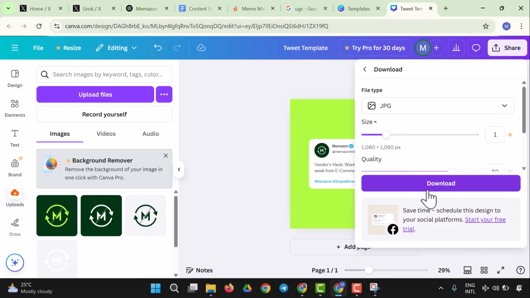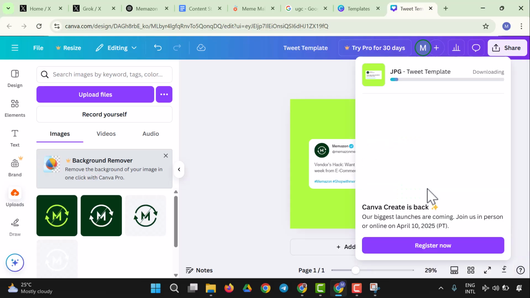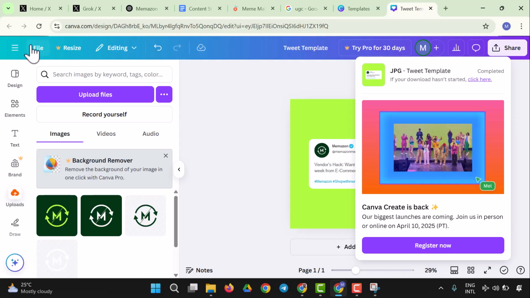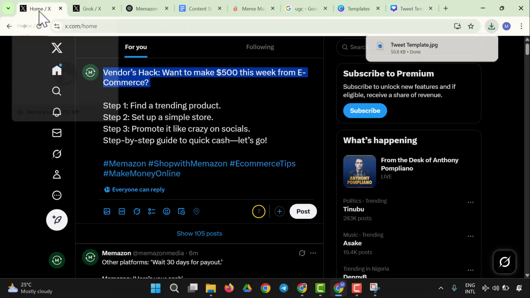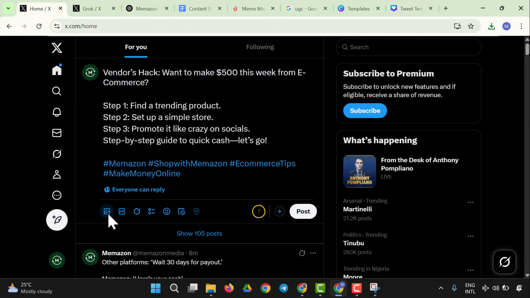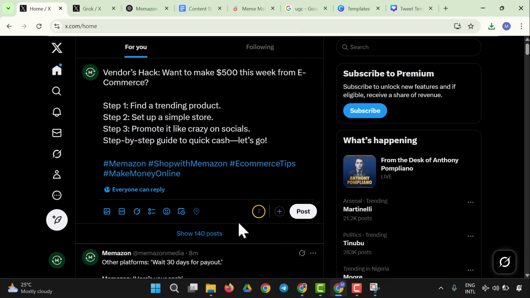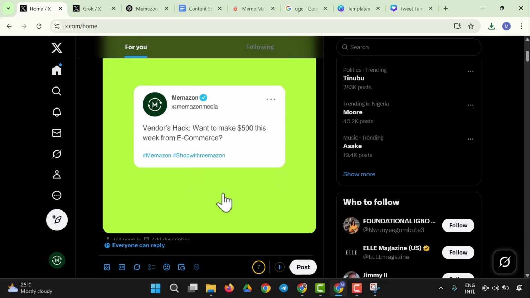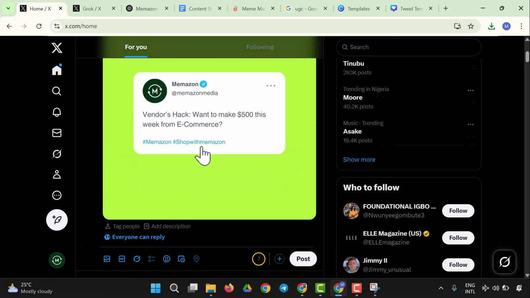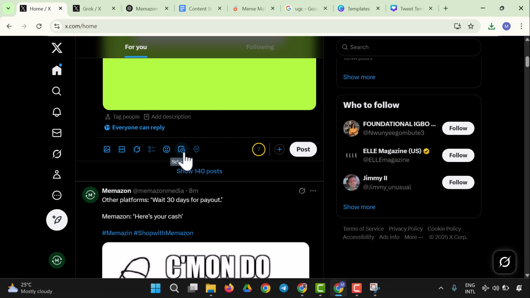So I'm going to download it as JPEG, and having downloaded it, I have to perfect the tweet I was trying to create, so we can schedule posts for the future. What I want to do now is to take the image. I'm going to come to downloads, and that's what I just created. I'm going to have it right here. So we have this, and what I want to do is to schedule this. You look at the schedule button right here.